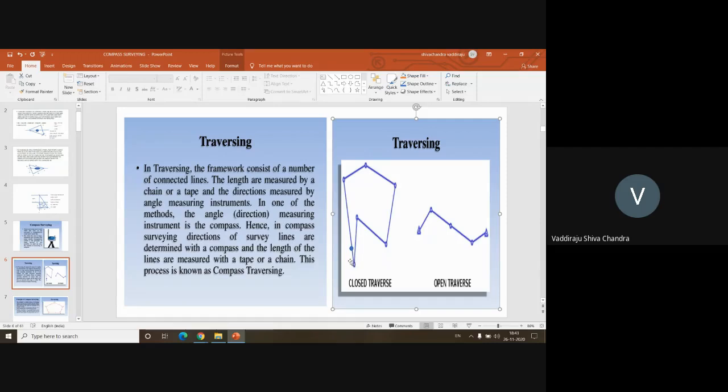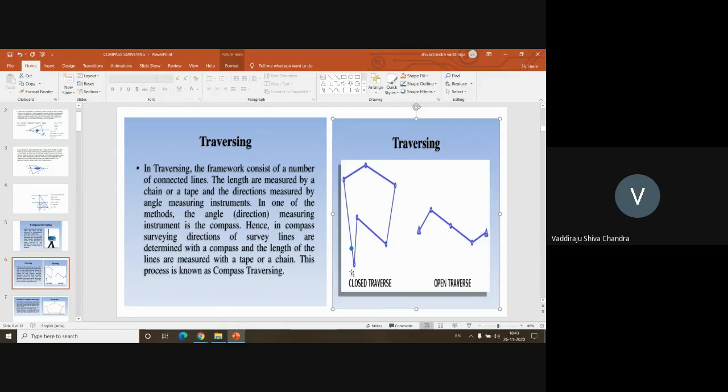As I'm not aware at which point the error has occurred, I can distribute this 5 centimeters to all the sides. How many sides are there? 1, 2, 3, 4, 5. 5 sides are there. So 5 divided by 5 sides is nothing but 1 centimeter. So what I'll do, I'll move this second point by 1 centimeter. I'll move this third point by 1 centimeter, this fourth point by 1 centimeter, fifth point by 1 centimeter. Like that I can do if the error is very small.